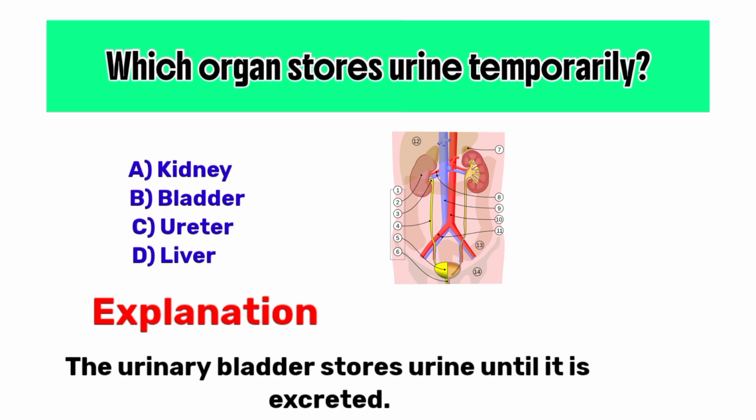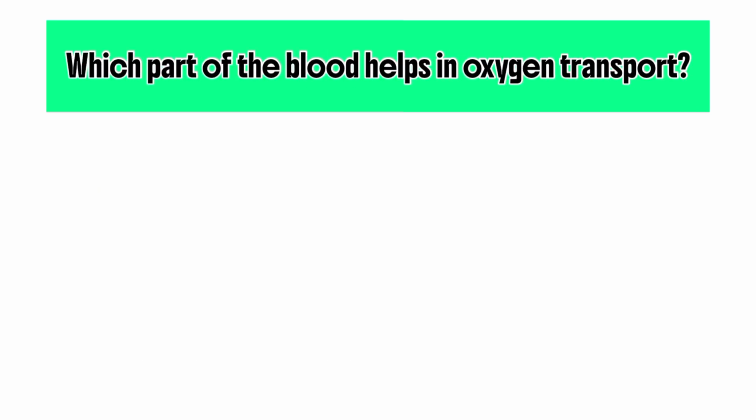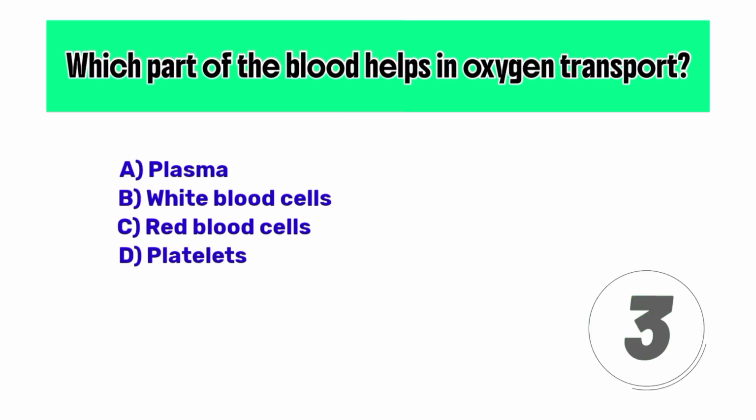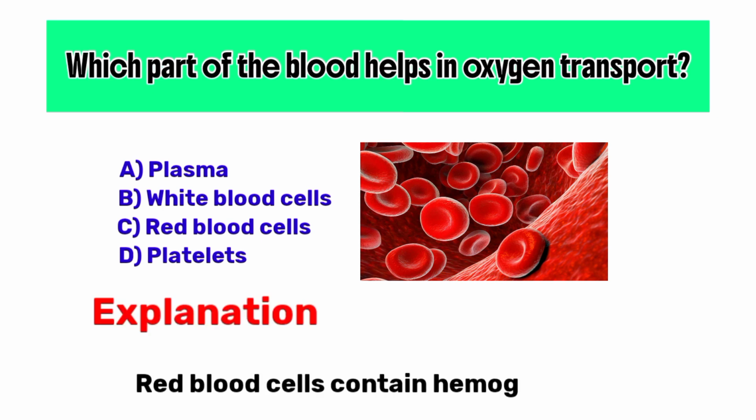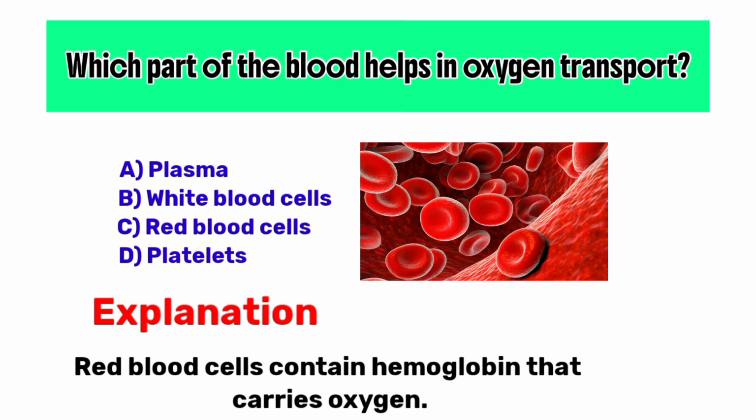Which type of joint is found in the shoulder? Which part of the blood helps in oxygen transport? Correct option C, red blood cells. Explanation: red blood cells contain hemoglobin that carries oxygen.